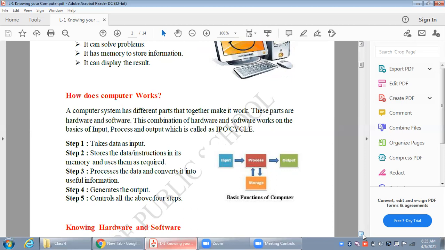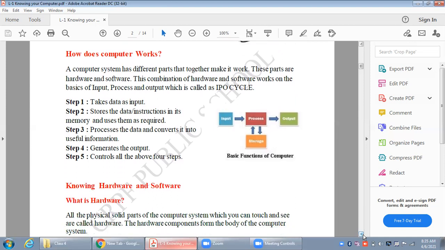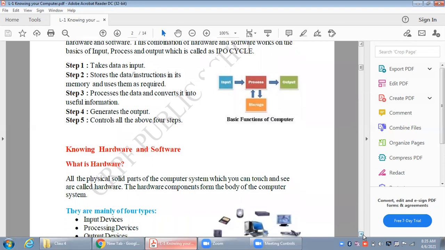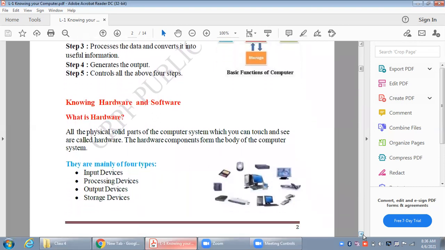Now, first of all, what is hardware and what is software? All the physical parts which you can touch and see are called hardware devices. For example, mouse, keyboard, CPU, monitor. All these parts of computer you can touch, you can feel, you can see. So all these parts are known as hardware. These are the physical components of the computer, right?